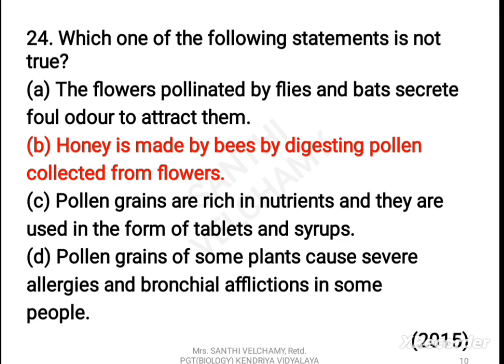Why is B the correct answer? Let us see the explanation. Honey is made from nectar through a process of regurgitation, that is ejecting the swallowed one, and evaporation. Honeybees transform carbohydrates into honey by regurgitating it a number of times until it is partially digested. The bees do regurgitation and digestion as a group. That's why B is the correct answer.